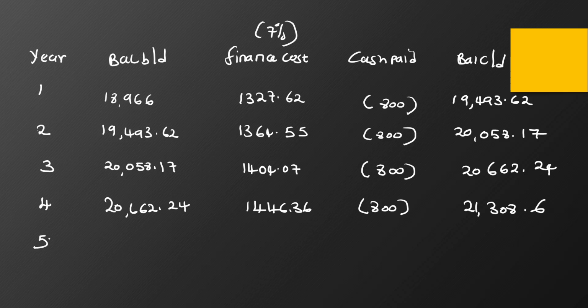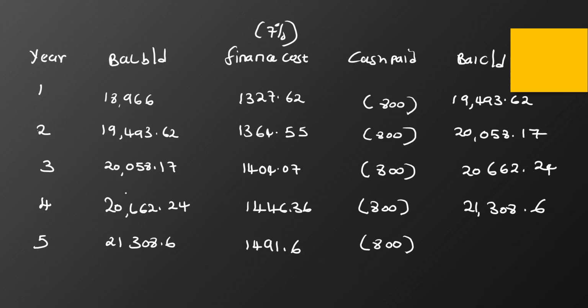And lastly, I go to year 5. I have 21,308.6. Remember, this is a 5-year bond, and the bond will be paid out in year 5. So the finance cost will be 7% of 21,308.6, which is 1491.6. So we are going to pay out 800 again in year 5, and the 22 million.